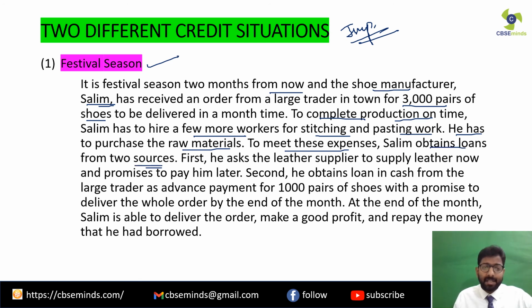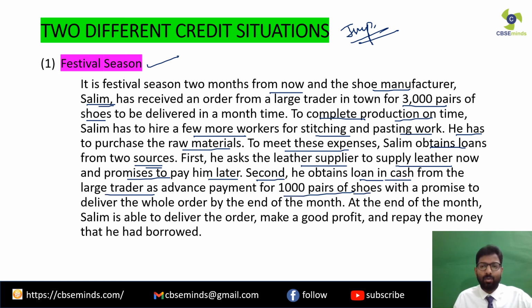Clear? First, he asks the leather supplier to supply leather now and promises to pay him later. So he has got leather on credit without paying the amount. Clear? Second, he obtains a loan in cash from the large trader as advance payment for 1,000 pairs of shoes.